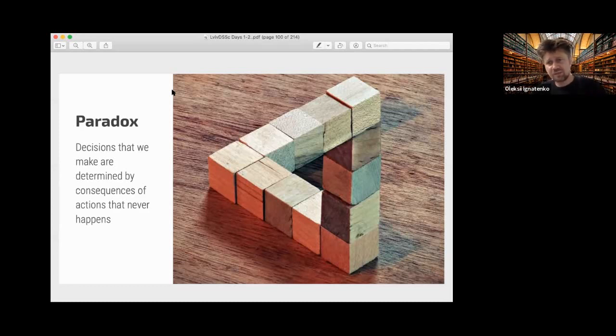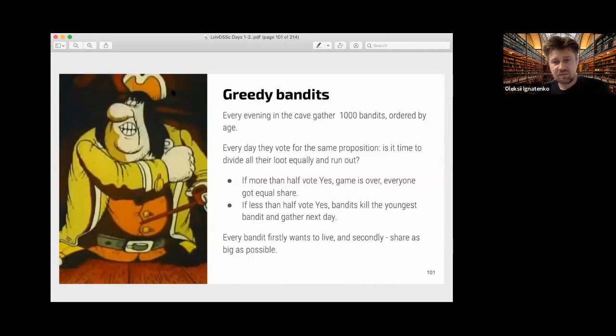To clarify this idea a little bit, I will show you another problem, but I will not solve it. I just give it to you as an idea. This is quite popular for some interviews, so you can maybe think about it. So we have greedy bandits. Actually, it's a puzzle. If you like puzzles, you can solve it.